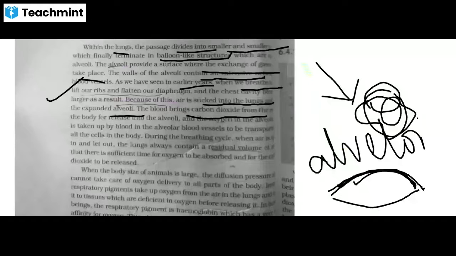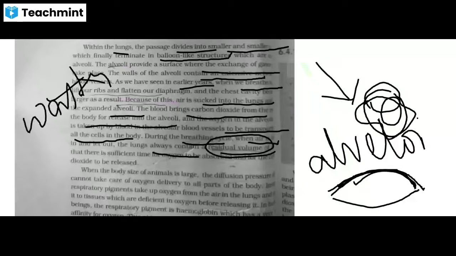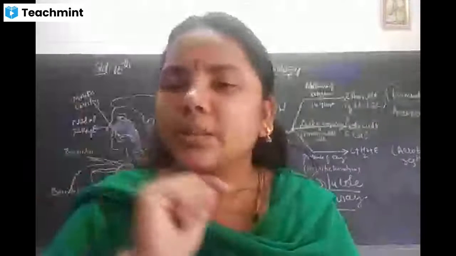Blood vessels transport it to all the cells of the body during the breathing cycle. When air is taken in and let out, the lungs always contain residual volume. Residual volume means nothing but what? It is some kind of waste air that should be modified into pure oxygen. At that time oxygen is absorbed and carbon dioxide is released. And this is what happens in respiration.